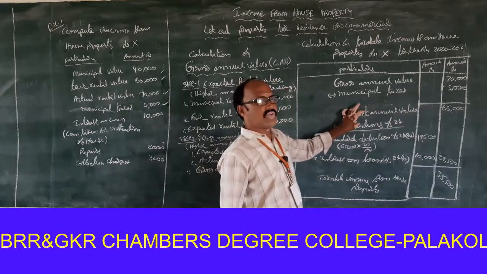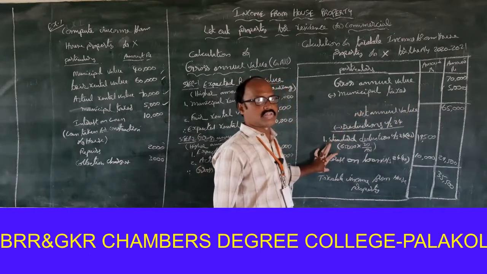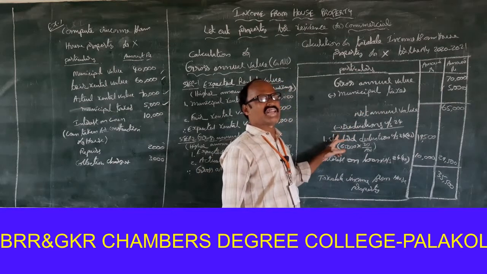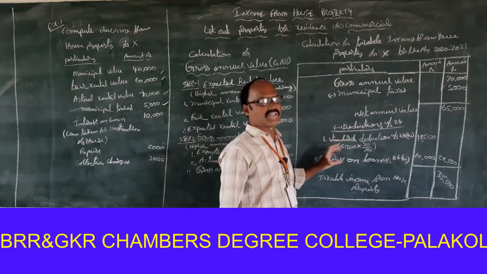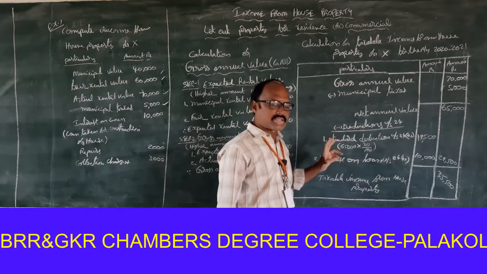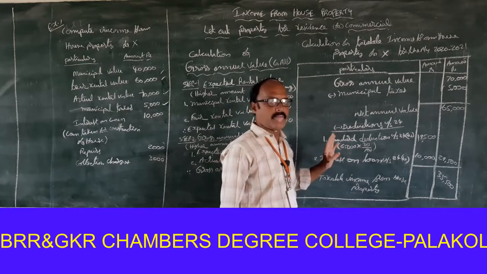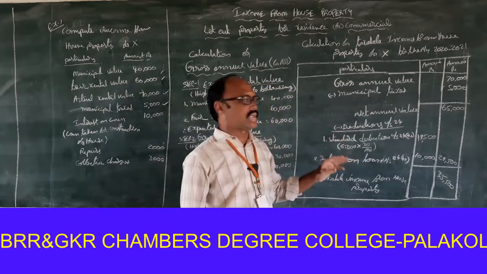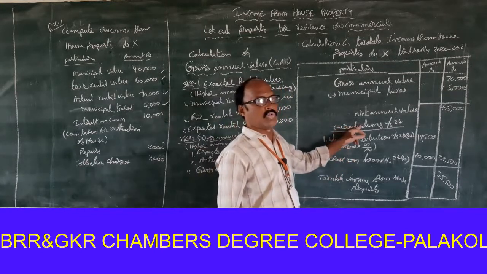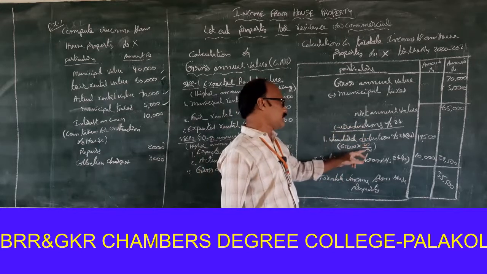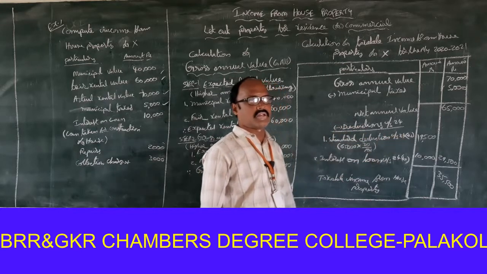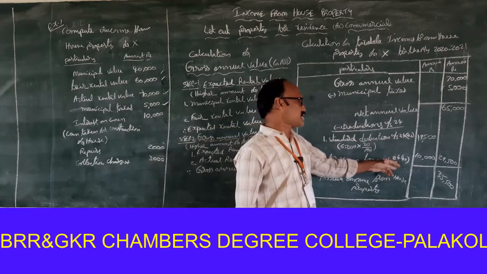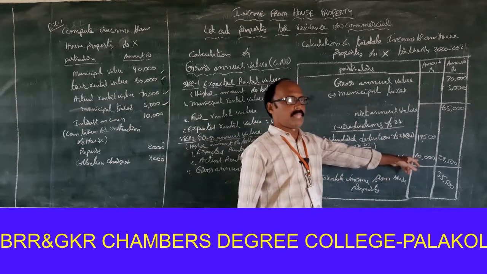From net annual value two deductions are allowed under section 24: standard deduction under section 24A at 30%, which is 19,500, and interest on loan under section 24B, 10,000.